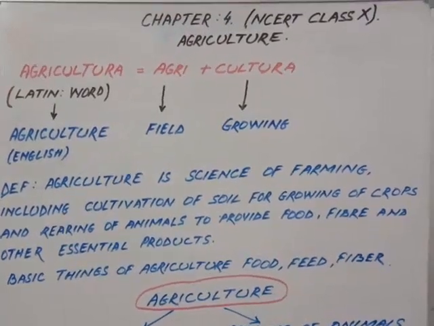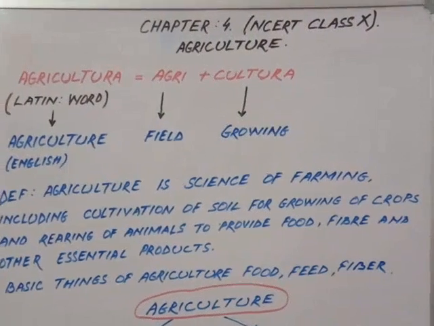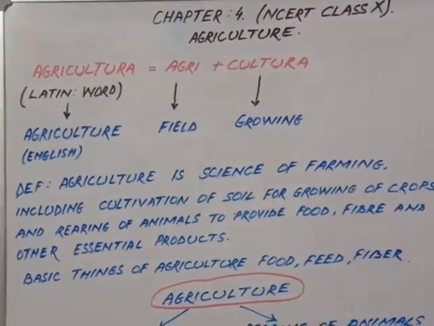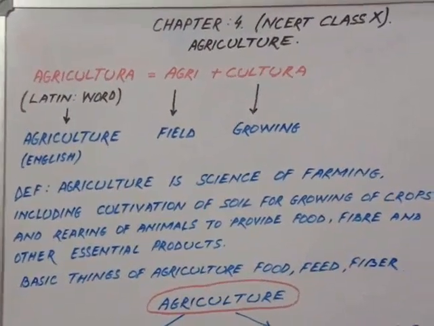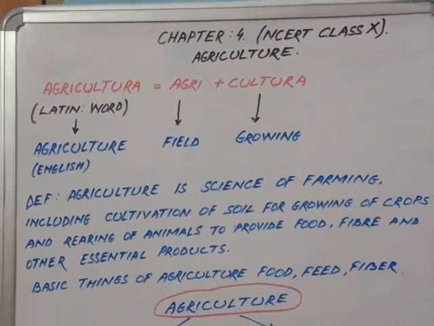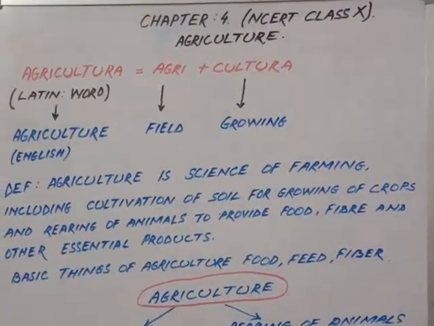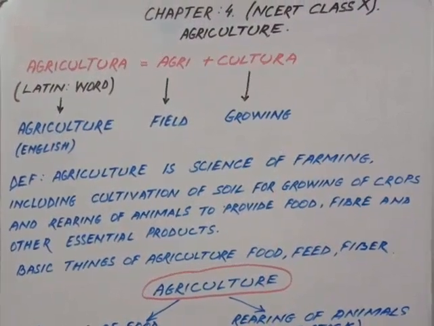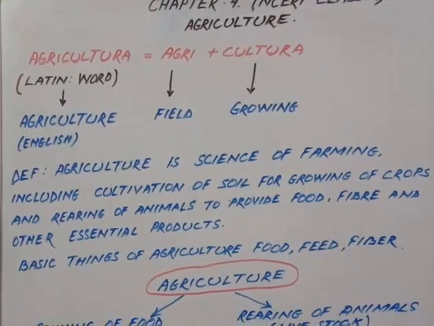Students, today we start chapter number 4 of NCERT class 10 and the chapter is agriculture. Now, before we start the chapter, we need to understand the word agriculture, its definition. So when I say the word agriculture, this word has been derived from the Latin word agricultura.